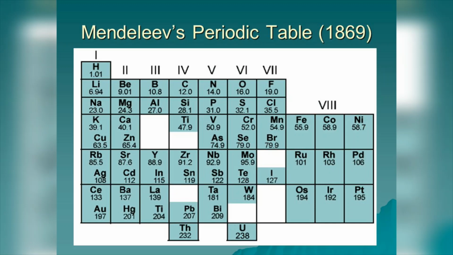Across a period, the properties of the elements show regular gradation. For example, metallic character decreases while non-metallic character increases. There are 8 groups in the periodic table. They are labeled using Roman numerals 1 to 8. Except the 8th group, groups 1 to 7 are divided into 2 subgroups, A and B, each.